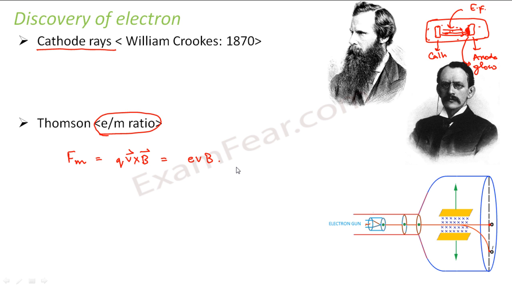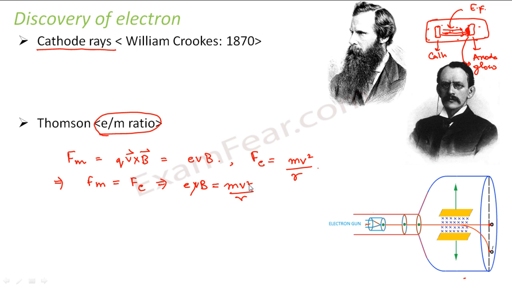That is B. Now since it is moving in a circular path under the influence of this magnetic field, there is a centripetal force acting, which is mv square by r. These two forces, the force due to the magnetic field and the centripetal force, will balance each other.